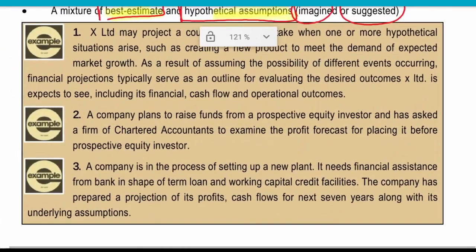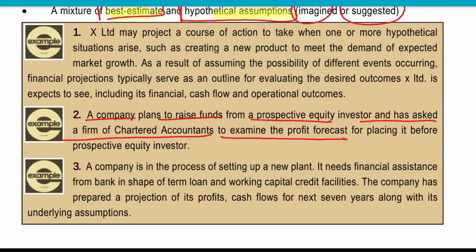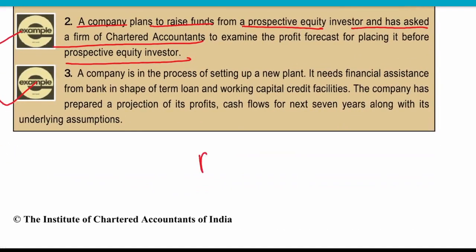So, a company plans to raise funds from a prospective equity investor and asks the chartered accountant to examine the profit forecast for placing it before the prospective equity investor. The example is already given there, the same example is being given here, and other examples are also given. So, how do we prepare prospective financial information?